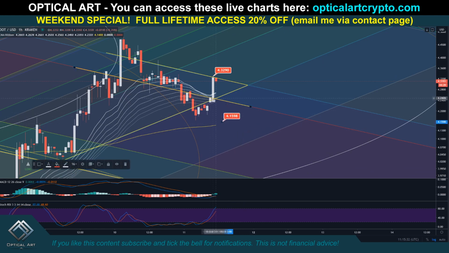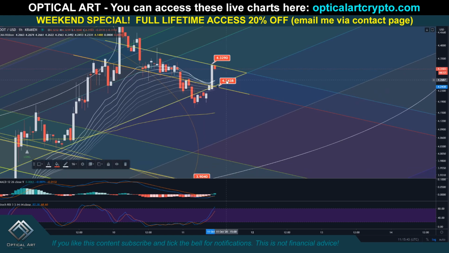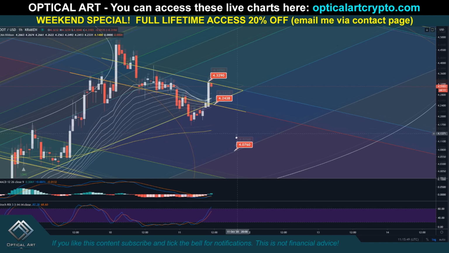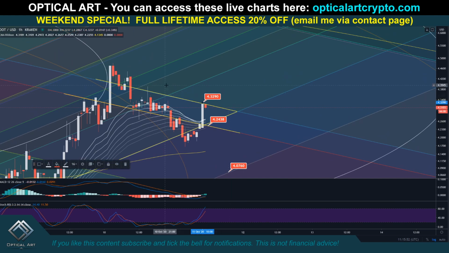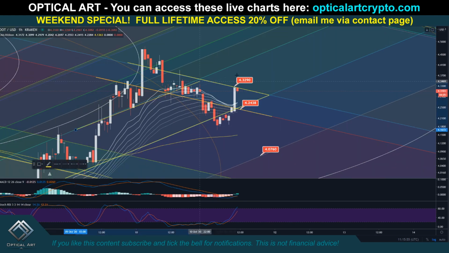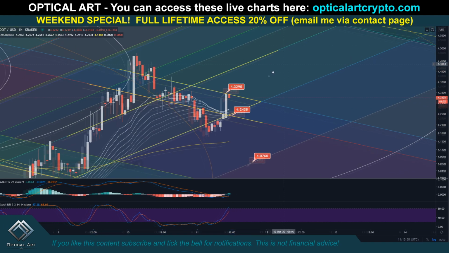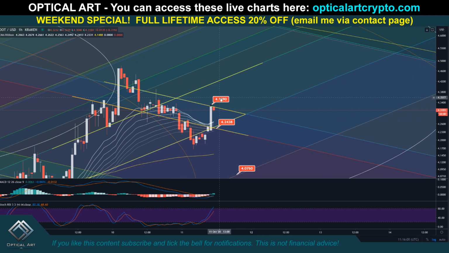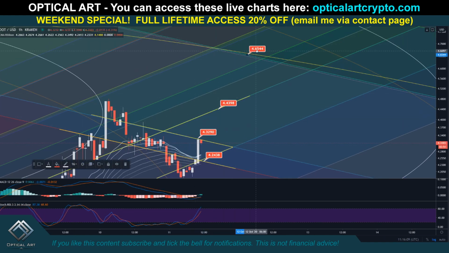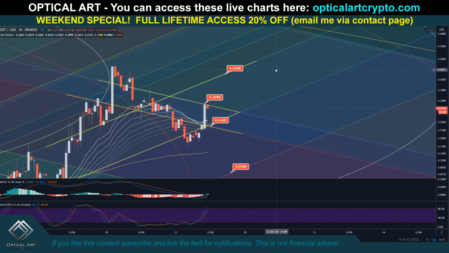So if we come down, you have two support levels. If we drop straight down, $4.25, you will be respecting this fib channel line as well, so potentially $4.24. If we drop below that, your support will be this fib channel line down here. It depends on when you make contact. This is roughly $4. If we push up, again, we're respecting all of these fib channel lines, guys. That's why, if you have the chart, this is a pretty steep angle. If you hit this sooner, it's lower. If you hit it later, it's higher. So if we push up, watch for potential resistance around $4.43. If we push way up here, your resistance now is going to be around $4.65.